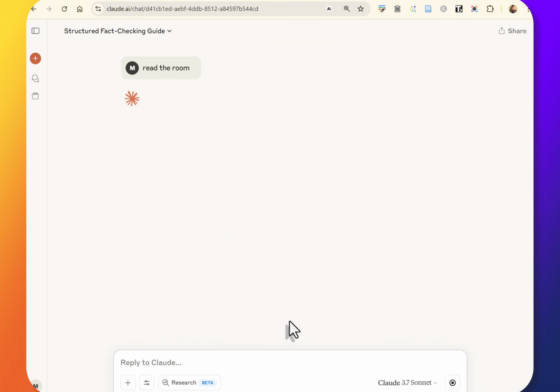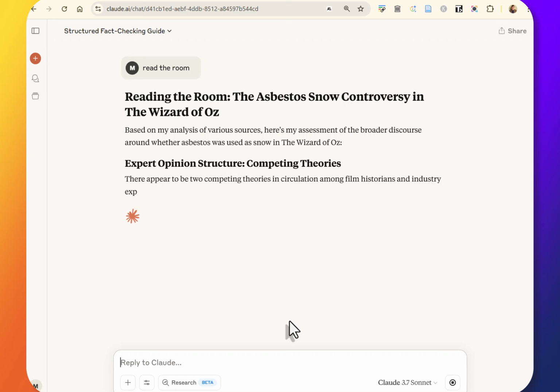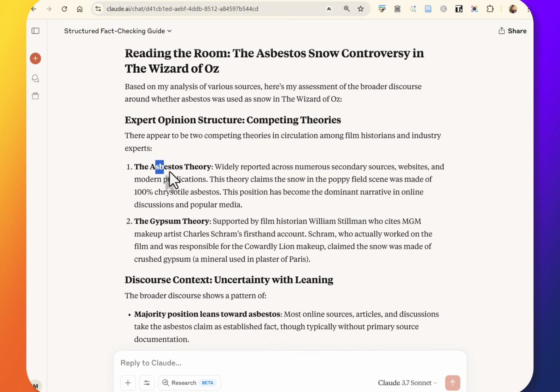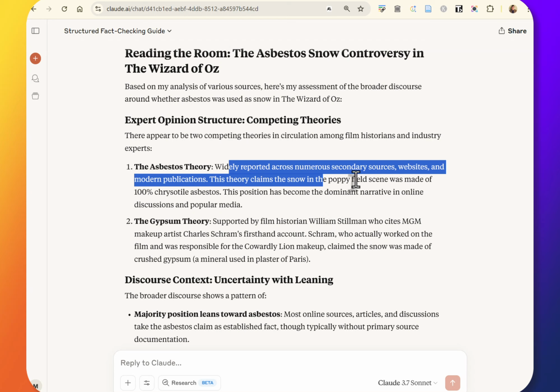And it just kind of says, hey, break it down. It tells the LLM how to do that. And when you do that, you see that there are competing theories. This is something that comes from our book. There are two theories, and they break down a little differently. The asbestos theory: widely reported, numerous secondary sources, the dominant narrative in online discussions and popular media, right? So the asbestos theory is widely reported across those.